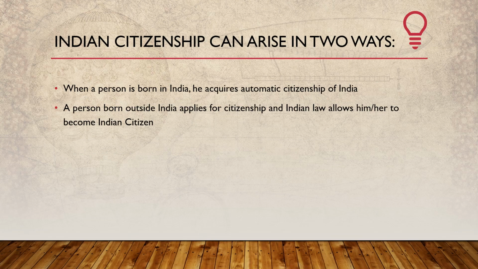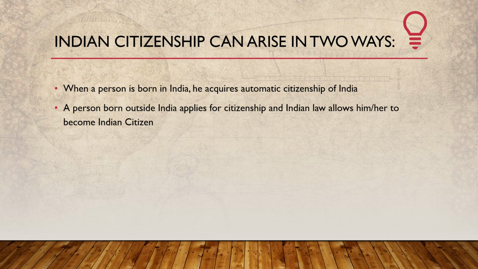As we all are residing in India, let us see what the conditions are in which a person can be called an Indian citizen. Indian citizenship basically arises in two ways. When a person is born in India, he acquires automatic citizenship of India. In many countries there are rules that even if a child is born in that country, he will not be declared a citizen, but in our country, whenever a child is born in India, he acquires automatic citizenship of India. A person born outside India applies for citizenship, and Indian law allows him or her to become an Indian citizen.